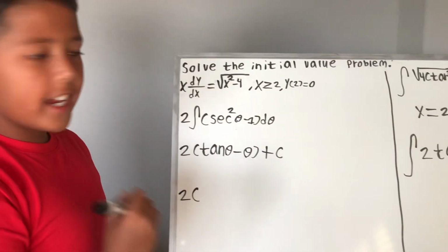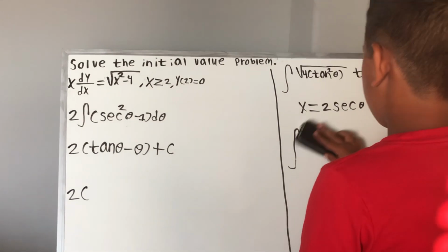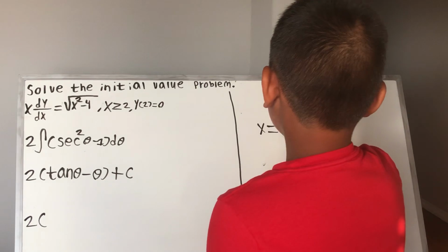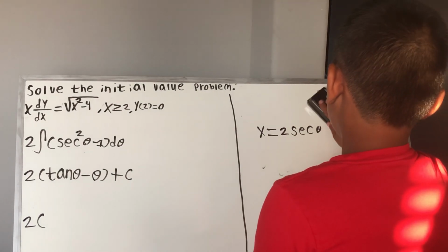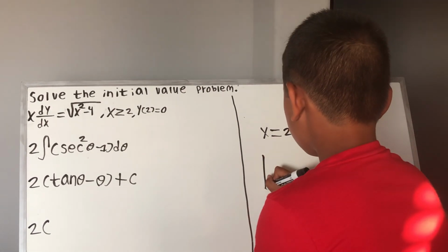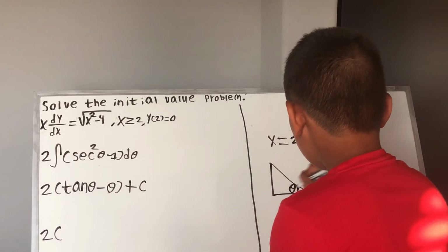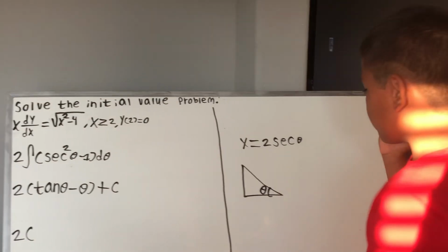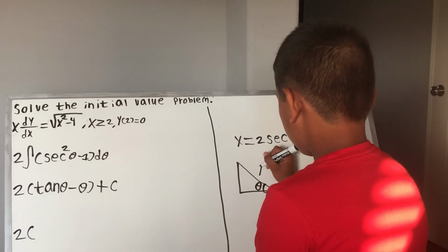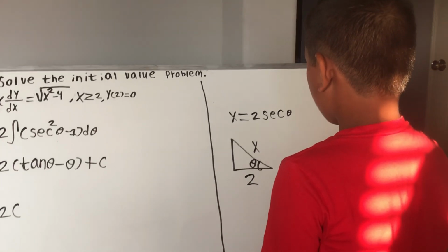In order to find tan theta, I had to make a right triangle. So now let me erase this, and this. So now make a right triangle there. So this is theta. And we know that secant theta is x over 2. And we know that secant is hypotenuse over adjacent. So you have x and 2. And we know that tan theta is opposite over adjacent.